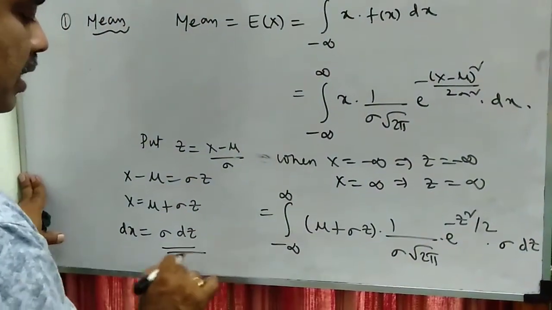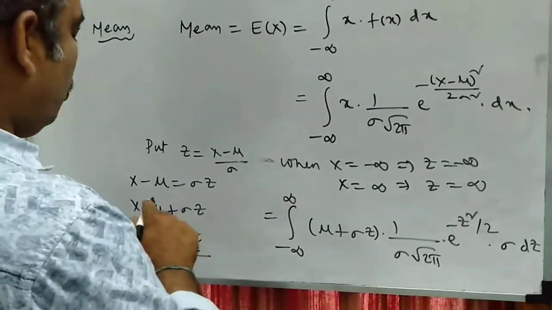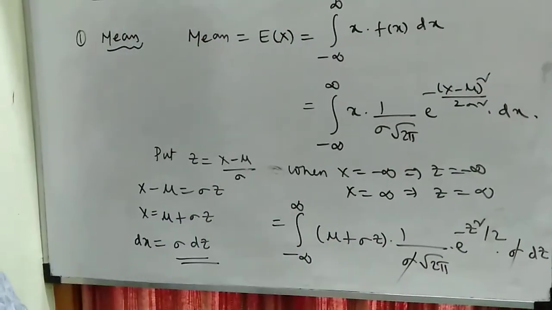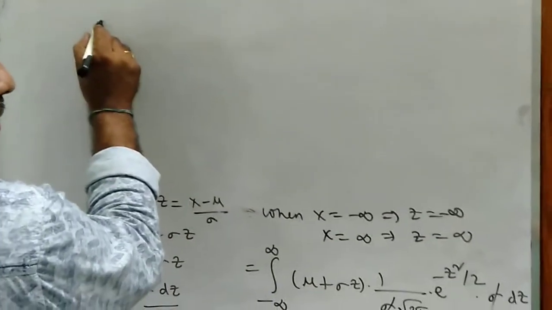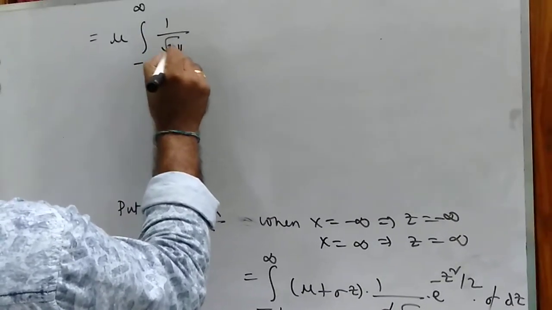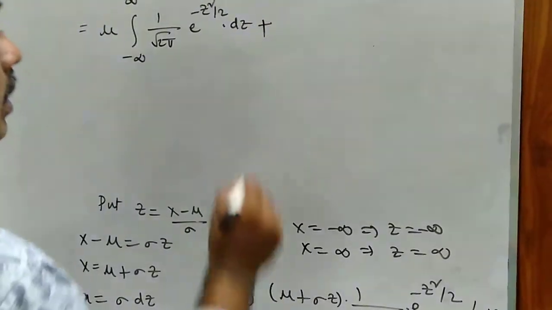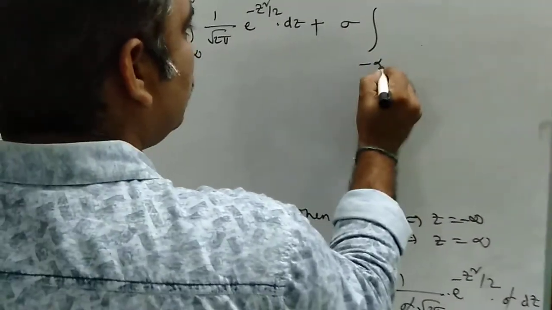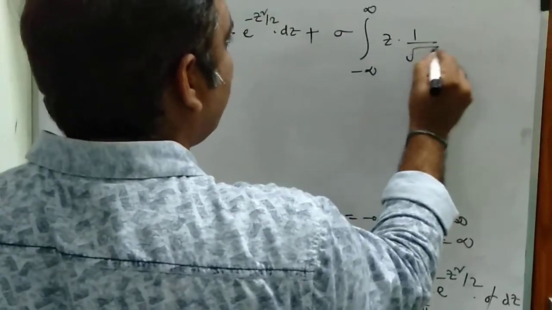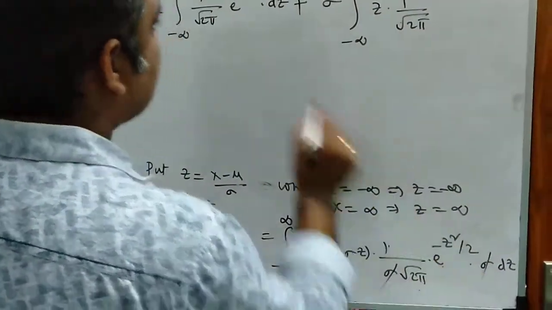dx is replaced by sigma dz. The limits stay the same, minus infinity to infinity. x is replaced by mu plus sigma z, so sigma cancels here, which is equal to mu times the integral from minus infinity to infinity of 1 by root 2 pi e power minus z square by 2 dz, plus the second term, sigma times the integral from minus infinity to infinity of z into 1 by root 2 pi e power minus z square by 2 dz.